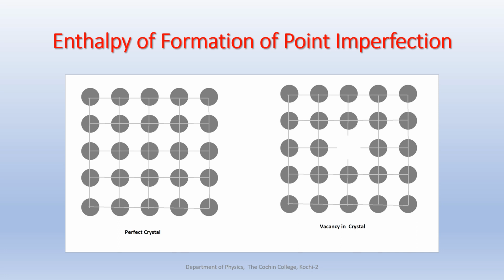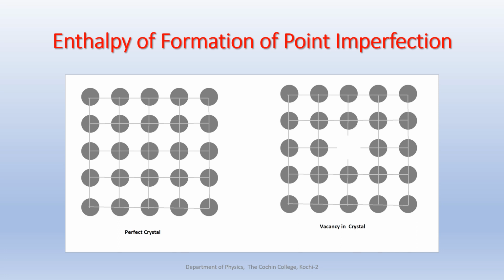So whatever the type of point imperfection, whether it is vacancy, substitution, or interstitial, in all these cases the crystal distorts. So all these factors tend to increase the enthalpy, the potential energy of the crystal. So work is required to be done for creating the point imperfection. And this work required for creating the point imperfection is called the enthalpy of formation.